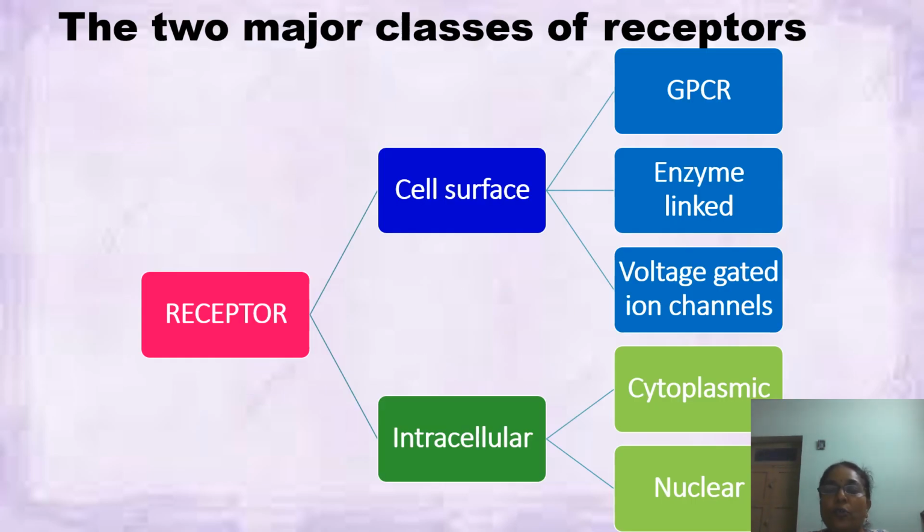Classifying the receptors into two major classes, they can be classified as cell surface receptors and intracellular receptors. Under the category of cell surface receptor, it can be further classified into three types, that is GPCR, G protein coupled receptor, enzyme associated or enzyme linked receptor, and voltage gated ion channels. And under the category of intracellular, it could be classified into cytoplasmic receptor and nuclear receptor.